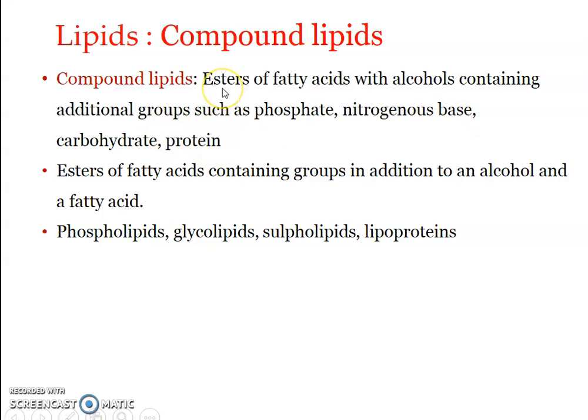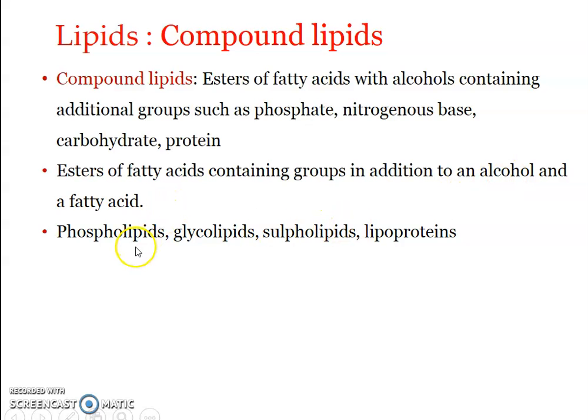So, simple lipids on hydrolysis give only fatty acids and alcohol, while compound lipids on hydrolysis give fatty acids, alcohol and some other compound like phosphate, carbohydrate, protein, etc. Based upon the additional compound, we name the conjugated lipids. Simply, they are esters of fatty acids containing groups other than alcohol and fatty acid.